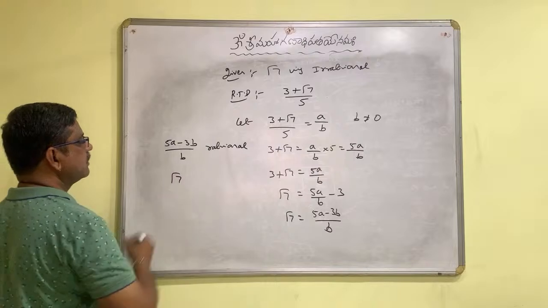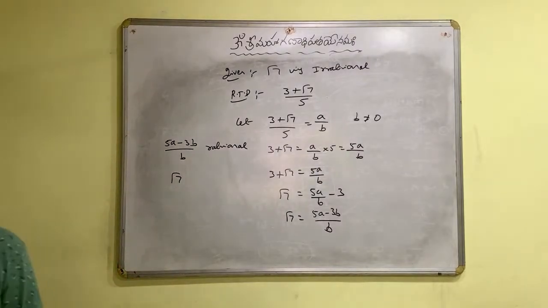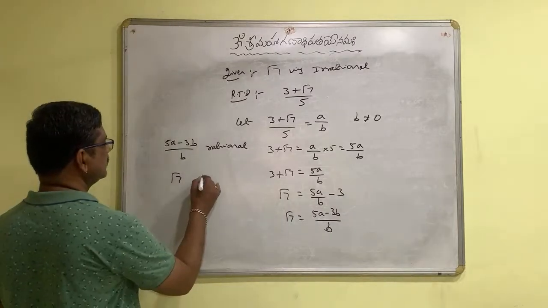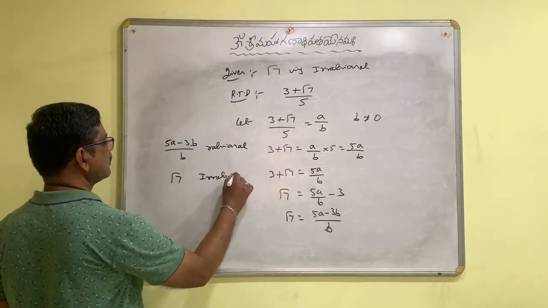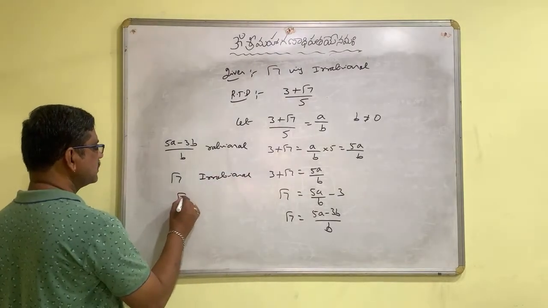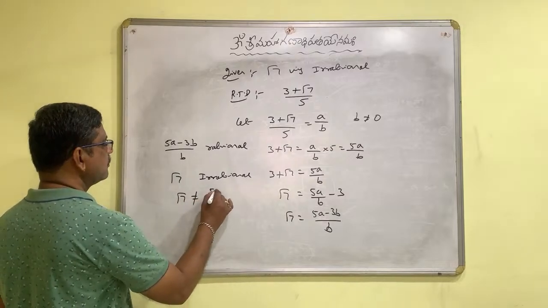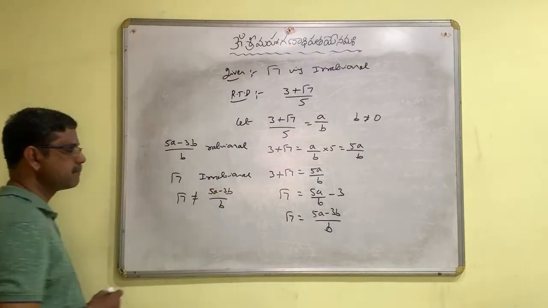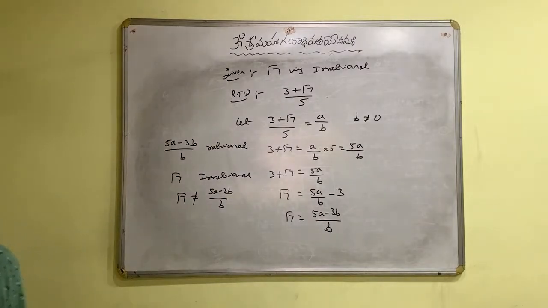Then what is root 7? Root 7 is irrational. So automatically what will happen? Root 7 is not equal to 5A minus 3B by B.